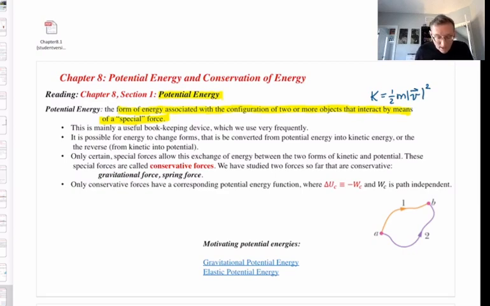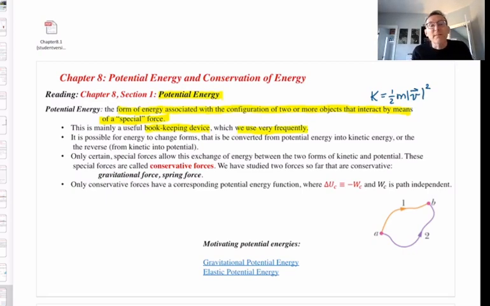The whole concept of potential energy is mainly an energy bookkeeping device for keeping track of, tallying energy forms. But it turns out it's a very useful bookkeeping device, and we will use it a lot. So we have to become comfortable with it.